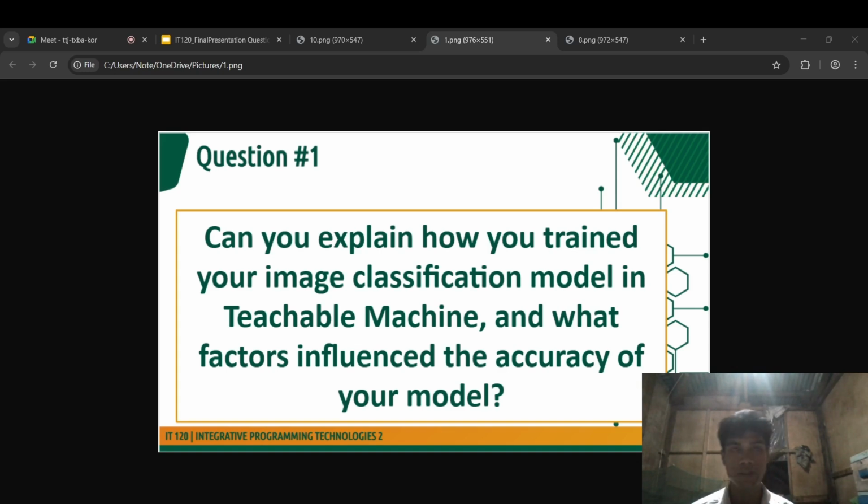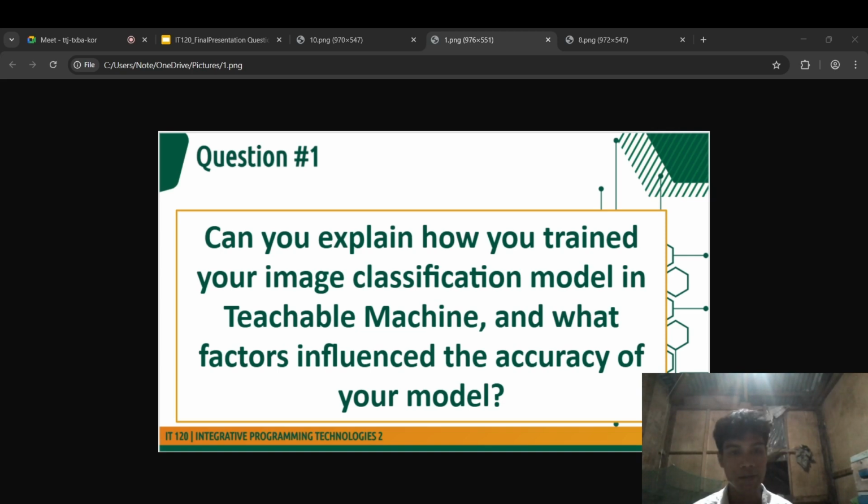The first training process I do is data collection. I gather distinct datasets for each insect class, for example butterfly, beetle, bee, etc. I ensured each class had a balanced number of images, approximately 250 images per class, to prevent bias.